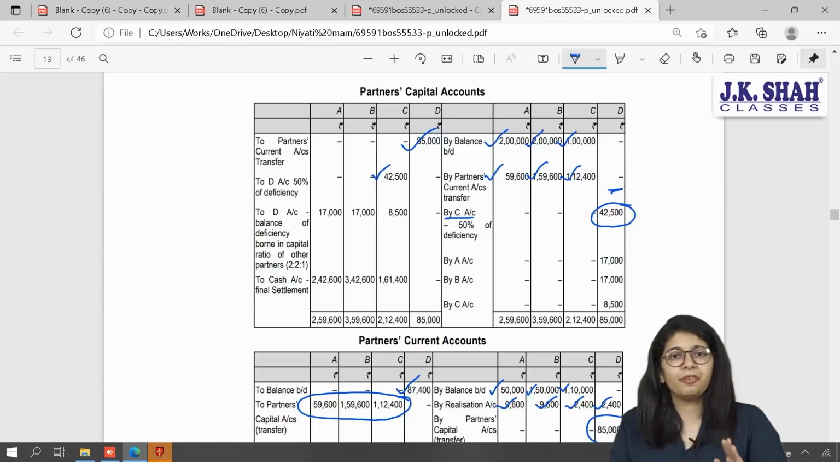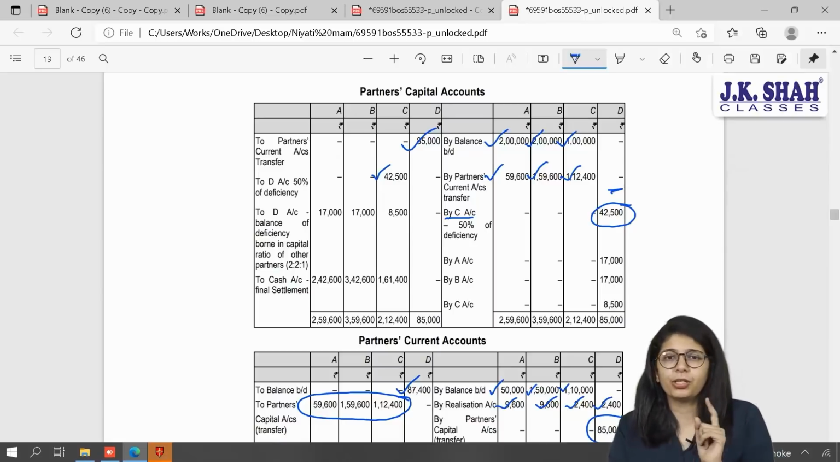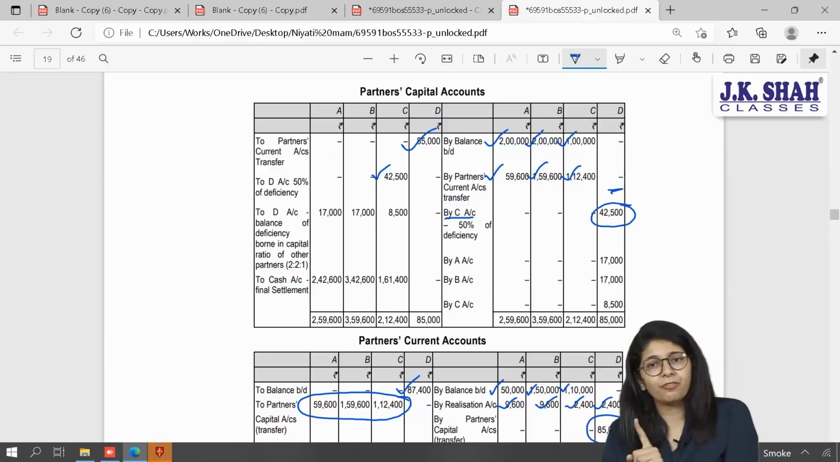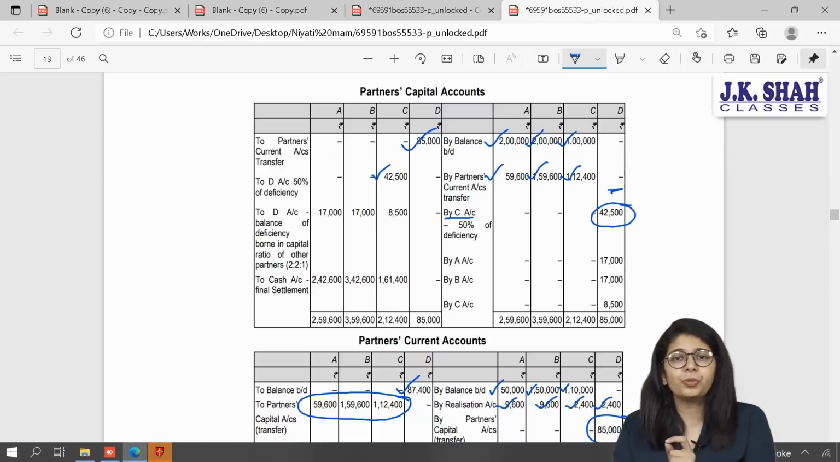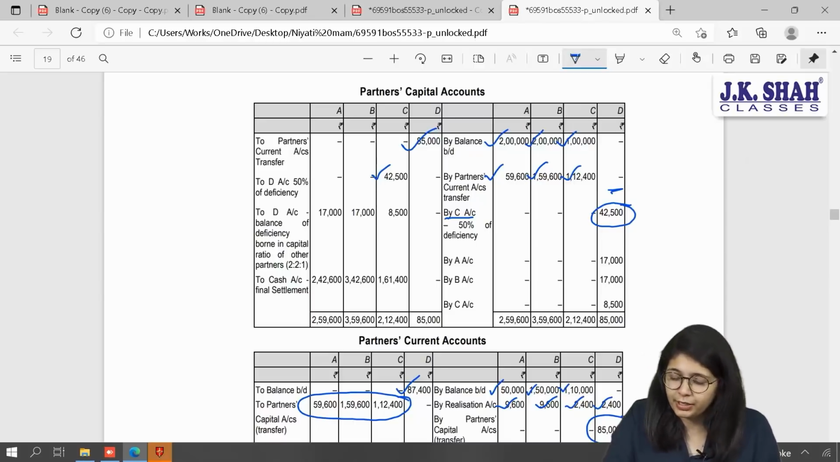Now, what about the remaining 50%? The remaining 50% needs to be divided between the remaining 3 partners. Now, what does Garner versus Murray say? Garner versus Murray says that insolvency loss should be distributed between partners in their capital ratios. In my sum, capitals are fixed. So, in which ratio? In fixed capital ratio. What are the fixed capitals? 2 lakh, 2 lakh and 1 lakh, which is in the ratio of 2:2:1. So, the balance 50% loss is 42,500. If you divide it in the ratio of 2:2:1, you will get 17,000, 17,000 and 8,500.